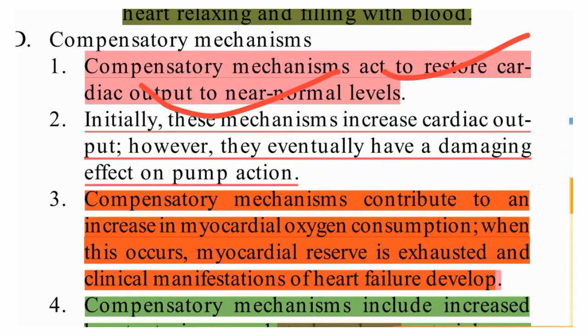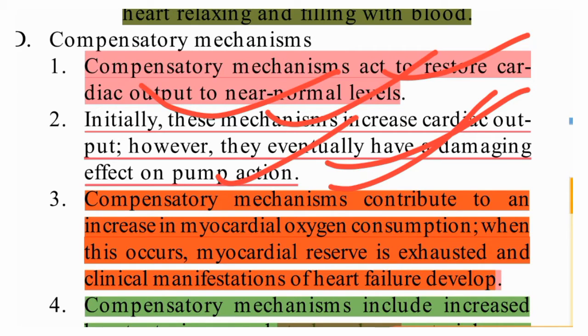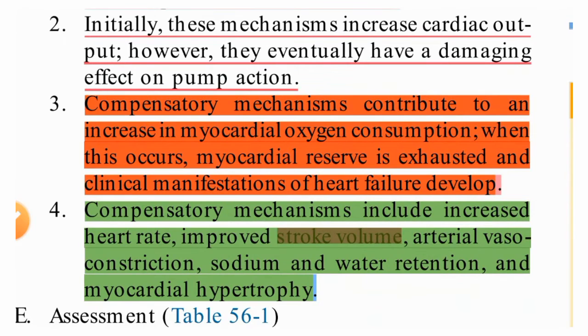Initially these mechanisms increase the cardiac output, however they eventually have a damaging effect on pump action. How? Compensatory mechanisms contribute to an increase in myocardial oxygen consumption. When this occurs, myocardial reserves are exhausted and clinical manifestations of heart failure develop.